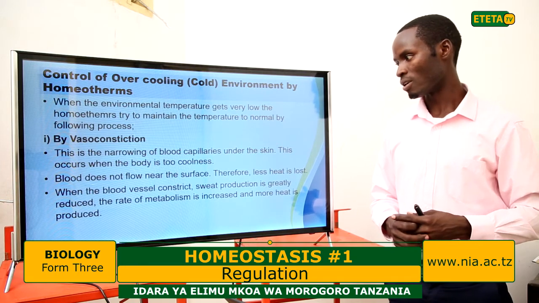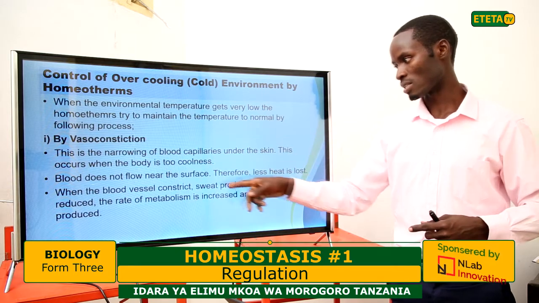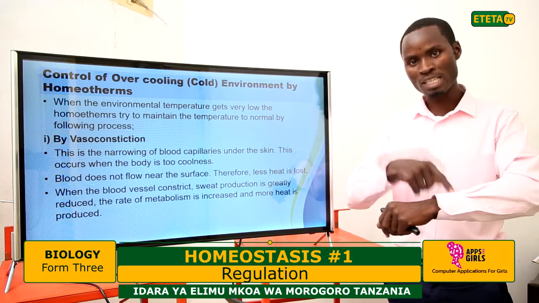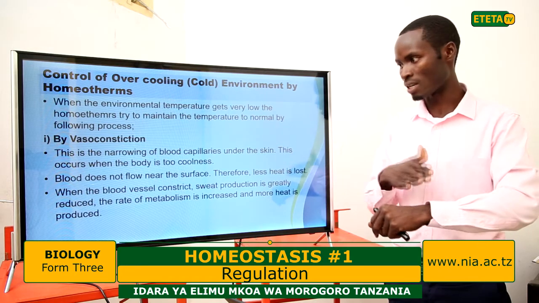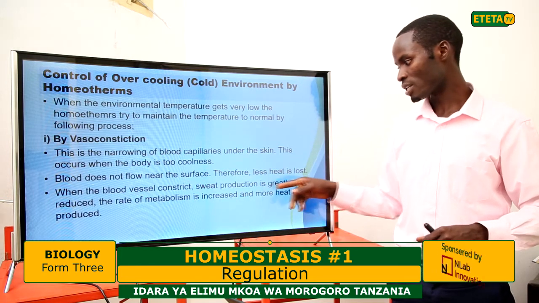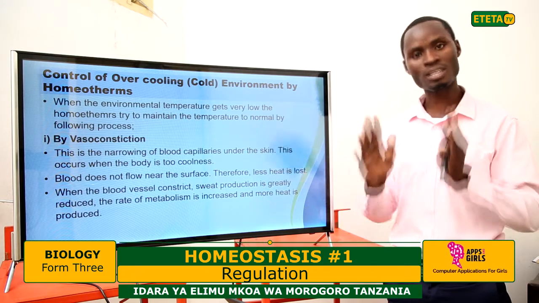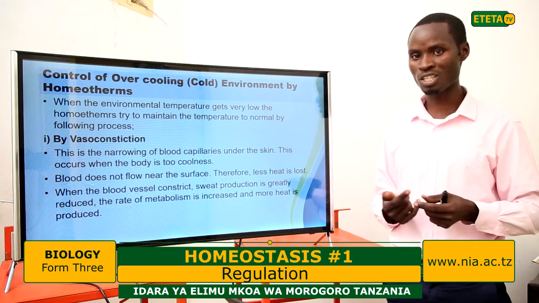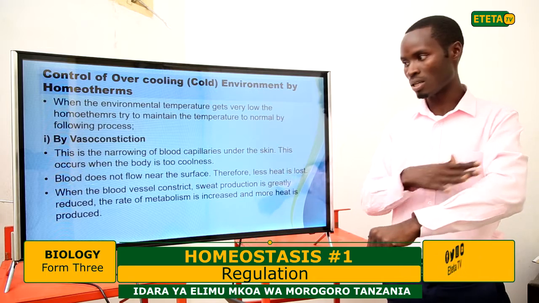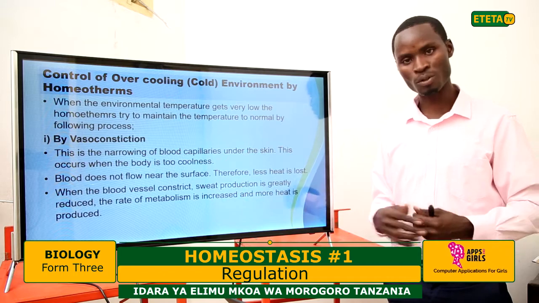Blood does not flow near the surface. In this way, less heat is lost because the blood is passing very deep, not close to the surface. When the blood vessels constrict, sweat production is greatly reduced. I think no one can sweat in cold conditions because the blood is passing very deep, not near the skin surface. The rate of metabolism is increased and more heat is produced.